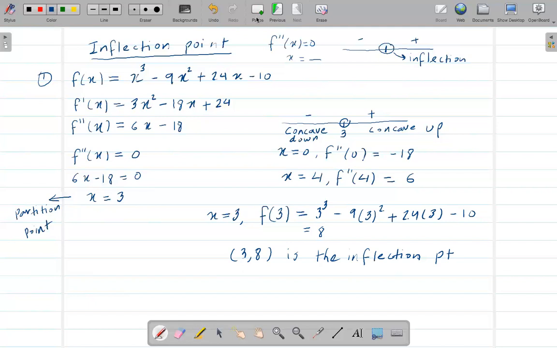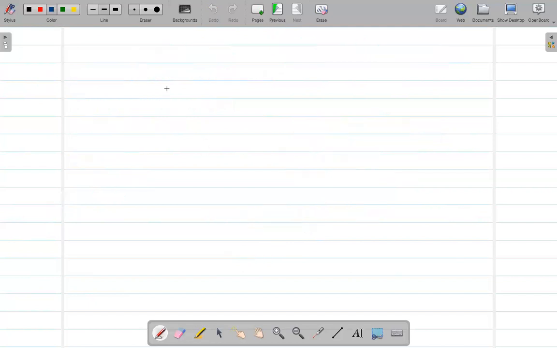Now, second problem. Let's say a sign chart is given. This is A, this is B, this is C. Now let's say after you find the double prime, you get this region negative, this region negative, this region positive, and this region negative.